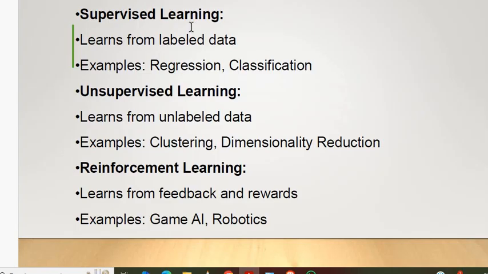So it learns from labeled data, that is supervised. The examples are regression and classification. Unsupervised means it contains unlabeled data. The examples are clustering and dimensionality reduction. And in reinforcement, as I said, it will react to the environment and get the feedback from the environment, getting the rewards. So examples are various games, AR, VR games, robotics, everything comes under this reinforcement learning. So supervised, unsupervised, and reinforcement learning.